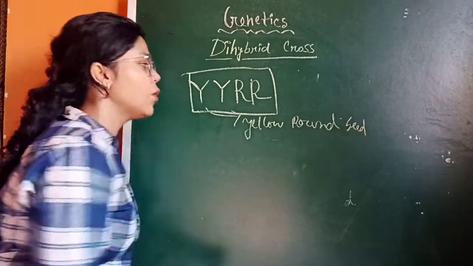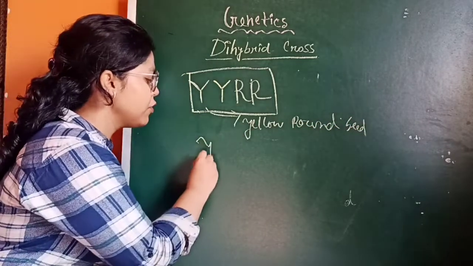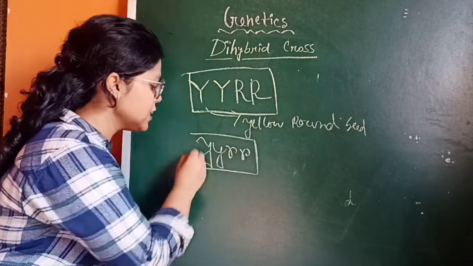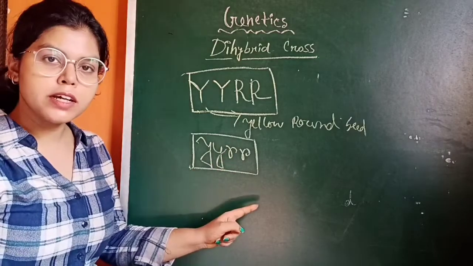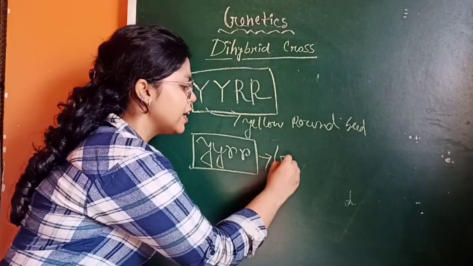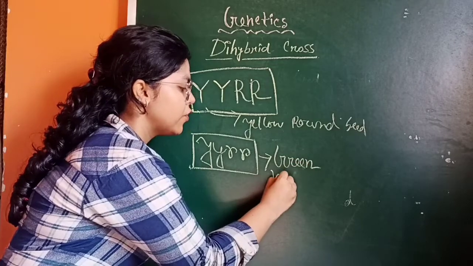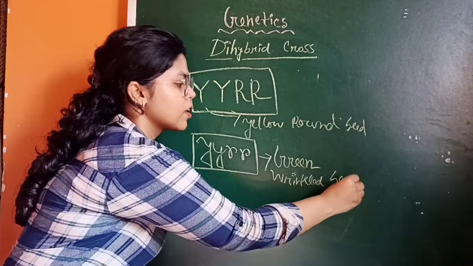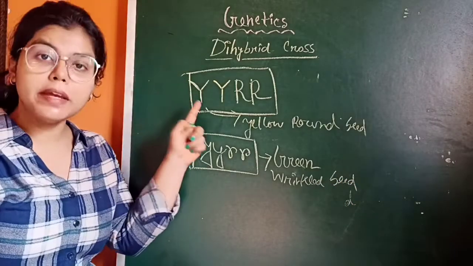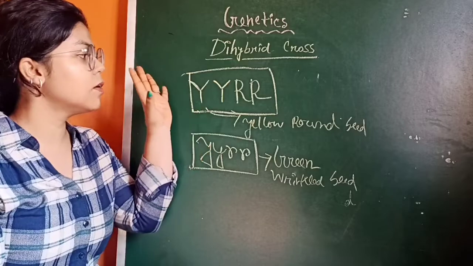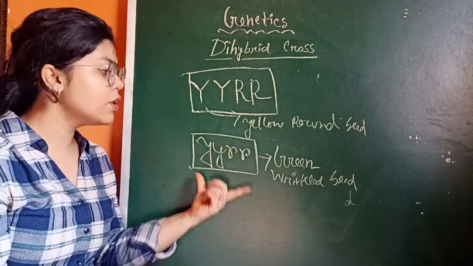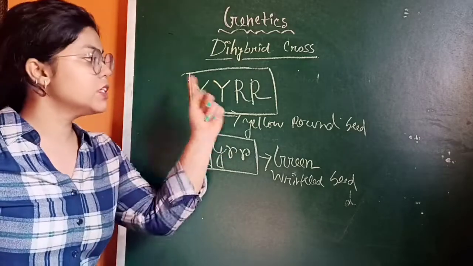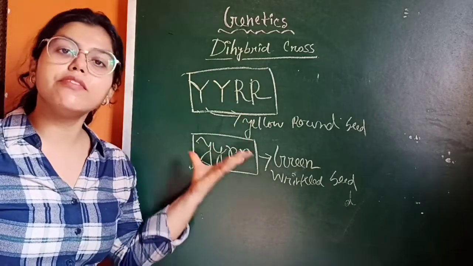Okay, on the other hand, if we write all the recessive alleles, that is small y, small y, small r, small r, then the phenotype would be green wrinkled seed. So this is the pure dominant plant, and this is the pure recessive plant, or you can say pure dominant seed and pure recessive seed.